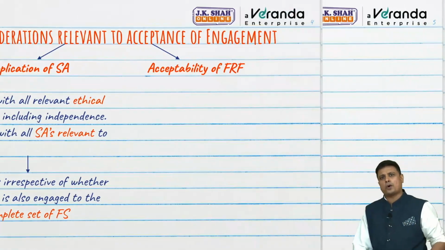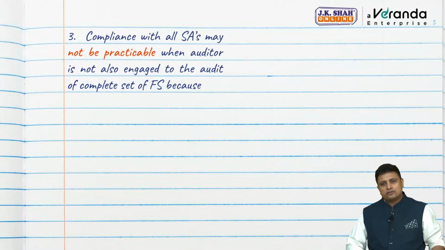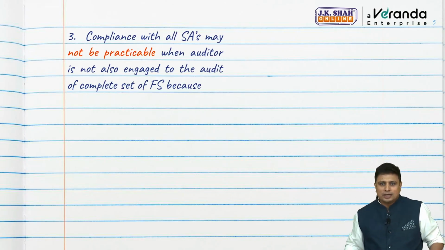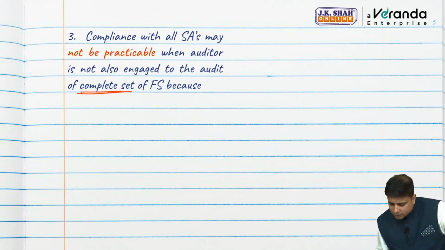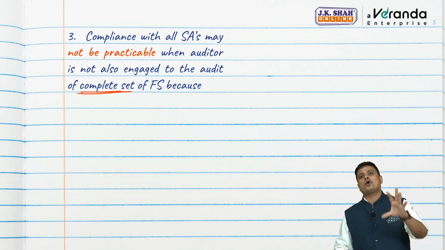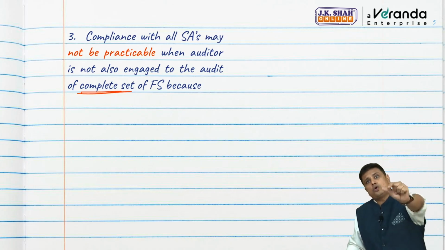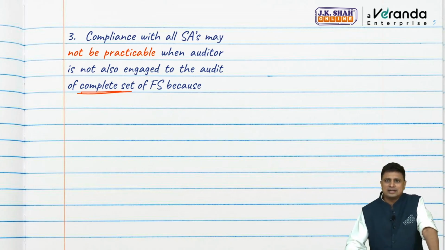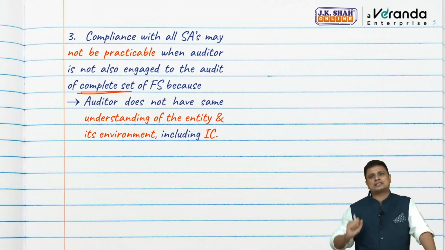But there might be few problems that the auditor will face. It might not be practicable for that particular auditor to apply all the standards on auditing, especially when he is not engaged to audit complete set of financial statement. See, if we are not appointed to audit complete set of financial statement and we are asked to audit only single financial statement or specific element, what is the problem that we'll face? Firstly, we will not have the same level of understanding of the entity and its environment.